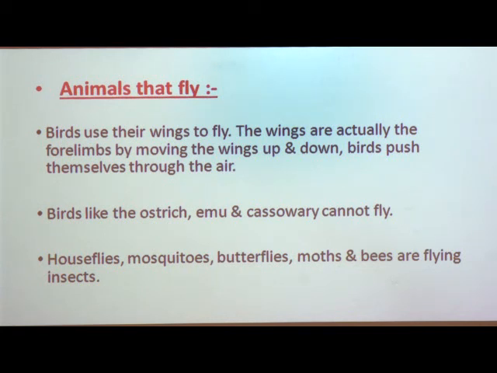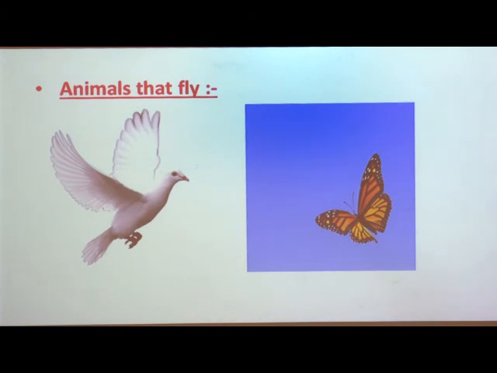Before that, you can see the picture of the birds. These are the forelimbs that are modified into wings, and these are the hind limbs. With the help of the hind limbs they can perch on trees or walk on land, as well as hop or hold things. This is the insect. They have smaller wings which help them to fly.